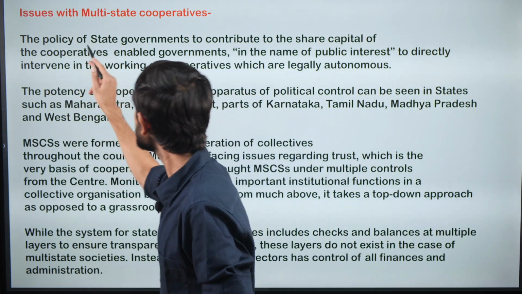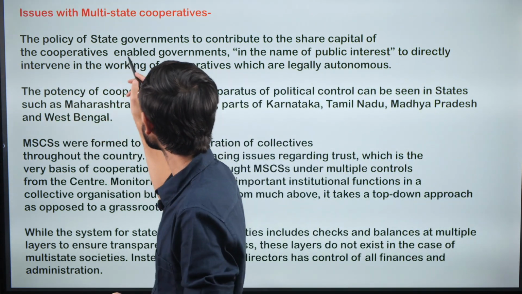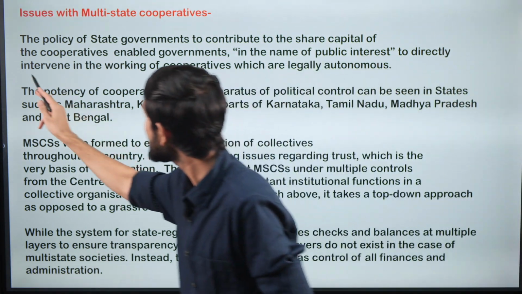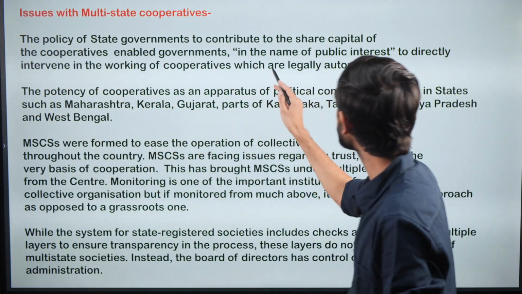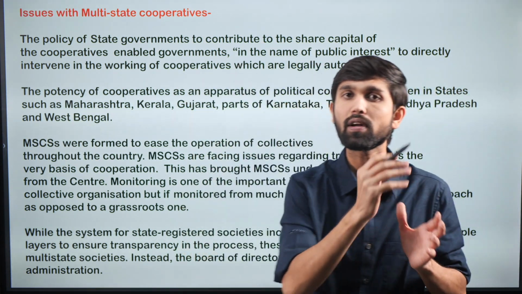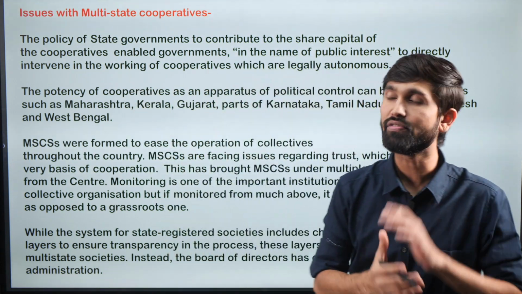The policy of state governments to contribute to the share capital of the cooperatives enabled governments, in the name of public interest, to directly intervene in the working of cooperatives which are legally autonomous. So the pretext of state intervention actually hampered their autonomy and way of functioning.